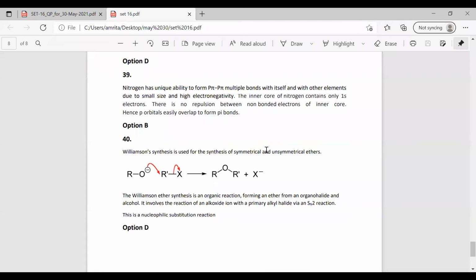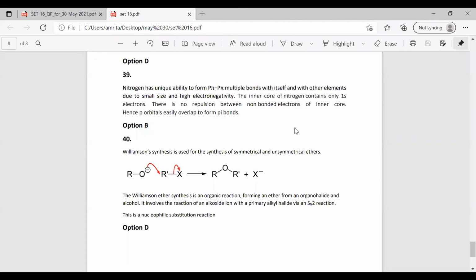So here it is an SN2 reaction. That is an alkoxide ion reacting with an alkyl halide. The reaction occurs in this way. I have just written down the reaction, how it occurs. So this is a nucleophilic substitution reaction. The alkoxide ion is the nucleophile. It displaces the halide ion from the alkyl halide and we get an ether.